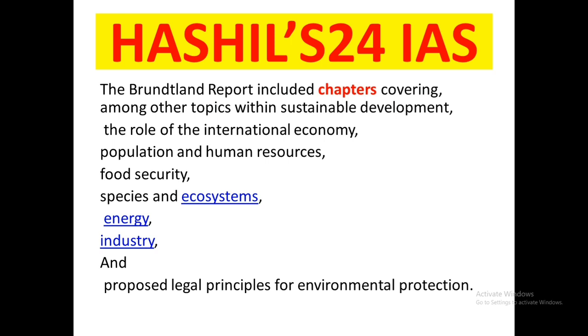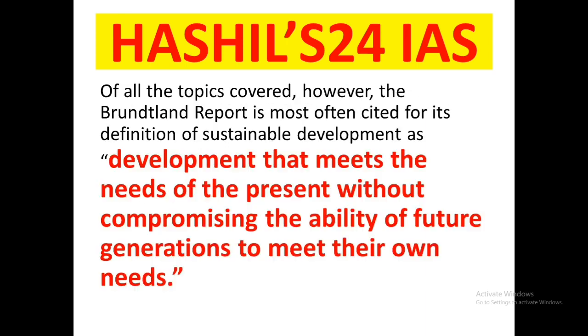Next, what chapters are included in the Brundtland report? The Brundtland report included chapters covering, among other topics, sustainable development. What topics are included? The chapters were the role of the international economy, population and human resources, food security, species and ecosystems, energy, industry, and the Brundtland Commission report proposed legal principles for environmental protection.